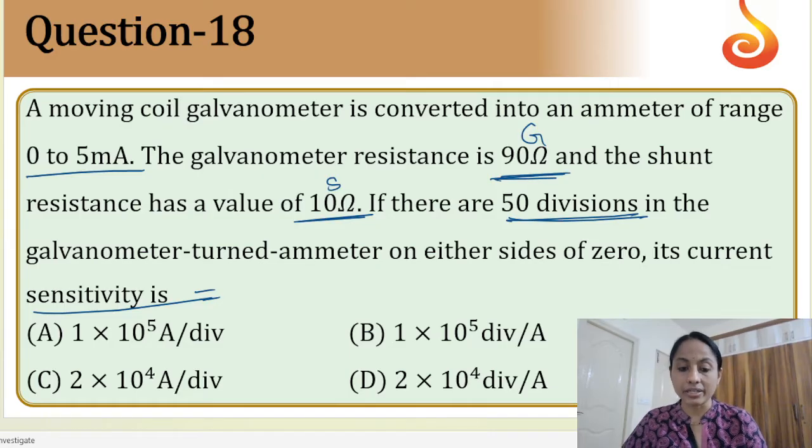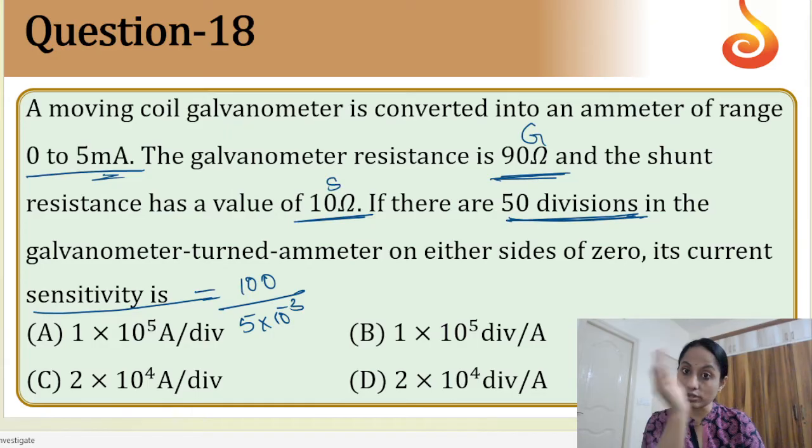here 100. When we calculate 100 by 5 into 5 milli, so 5 into 10 power minus 3. Why did I take 100? Because here 50 divisions on either side of the 0. So this side 50, this side 50, total 100. So 2 into 10 power 4.